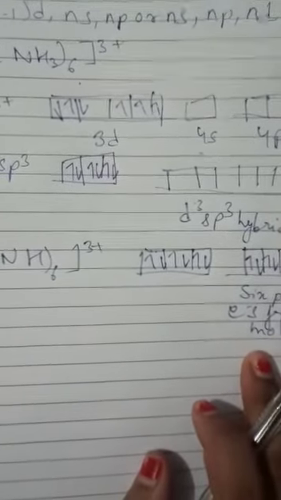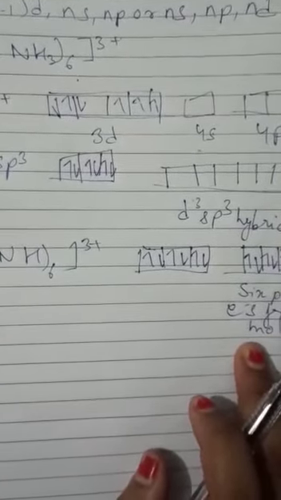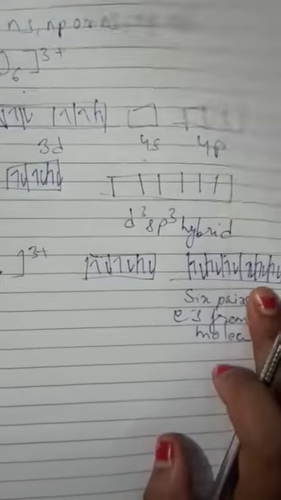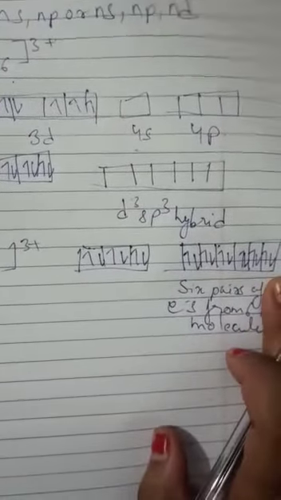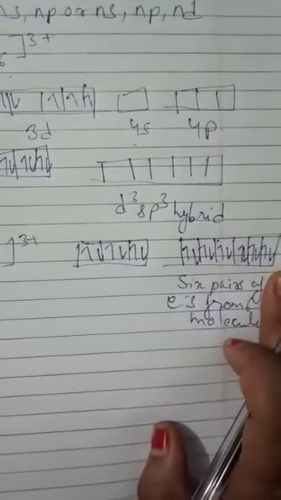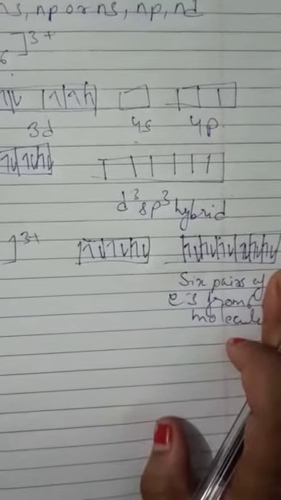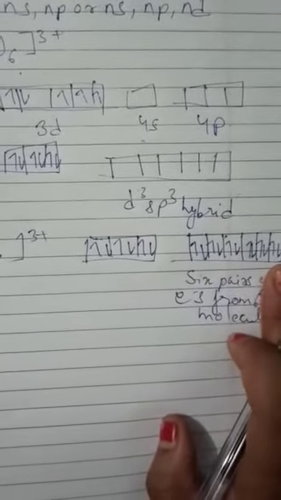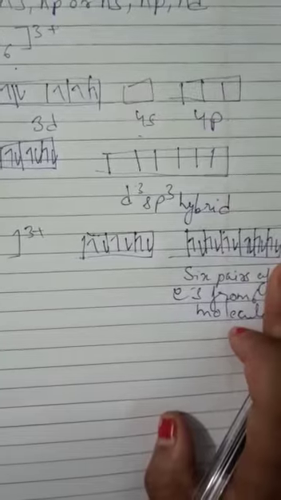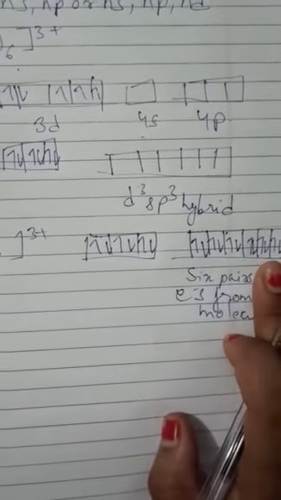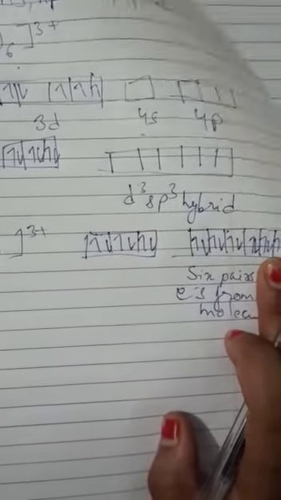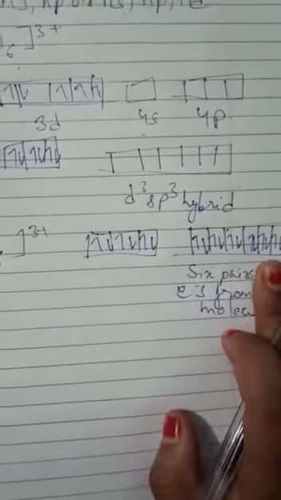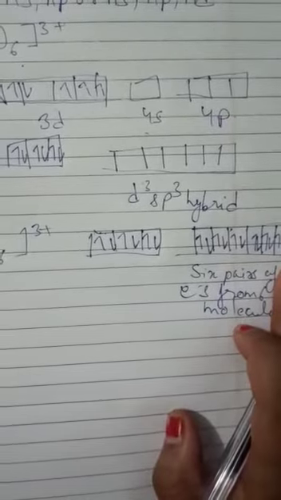So there are 6 pairs of electrons, one from each of the ammonia molecules, occupying the 6 hybrid orbitals. So thus the complex has an octahedral geometry and is diamagnetic because there is absence of unpaired electrons. If there is presence of unpaired electrons, then in that case it will be paramagnetic in nature. So there is absence of unpaired electrons, so that is why it is a diamagnetic compound.